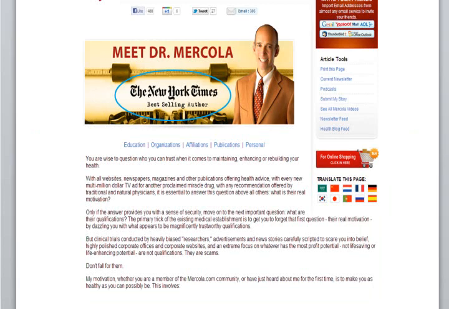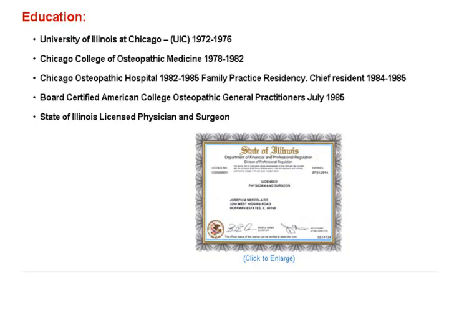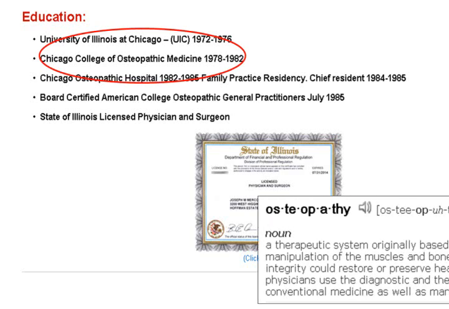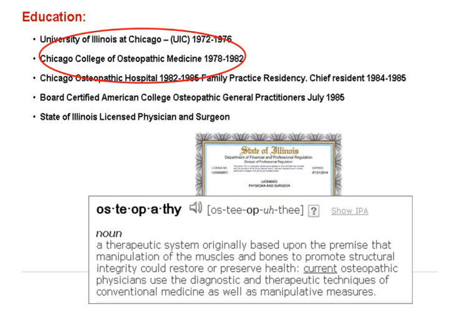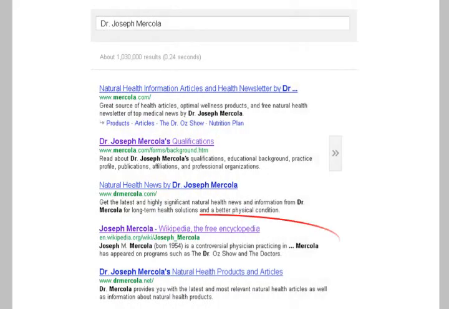It is prominently displayed on the page that Dr. Mercola is a best-selling author. If we scroll farther down the page, we see a list of his credentials, and that he is an osteopathic general practitioner. What does that mean? Sometimes you may need to consult another source, such as a dictionary in this case, to gather more information. We could also Google Dr. Mercola and see what others have said about him.